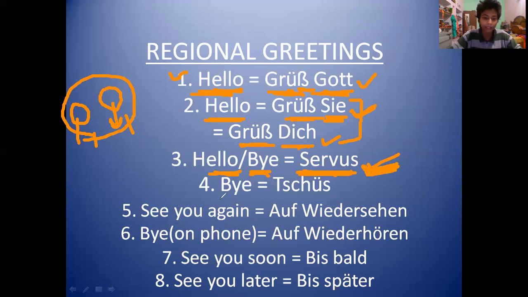Okay. Then comes bye. Bye is called Tschüss. Okay. Here U is the third umlaut and the T is silent. Okay. So it is Tschüss. Tschüss. This is spoken all over Germany and mostly informally with friends, relatives, and with the people you know very well. Okay. You will also find Tschüss with a different spelling, that is double S at the end, one more S at the end, just as sometimes we use this bye.